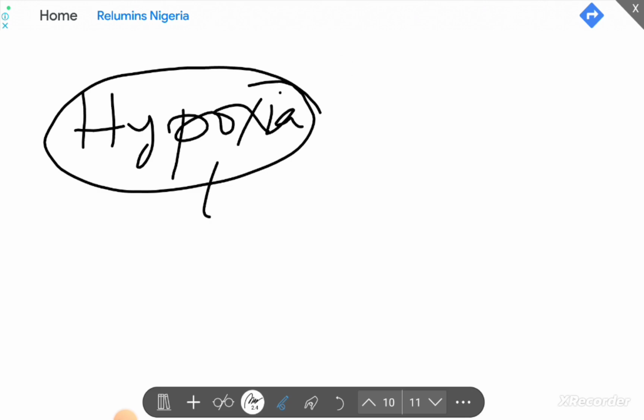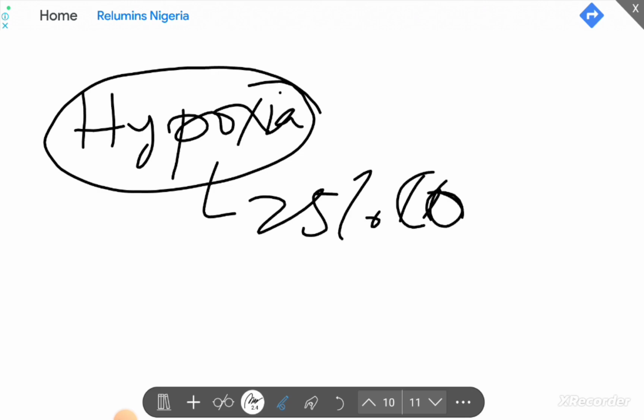So about 25% of cardiac output goes to the kidney. So when the kidney too is not getting enough blood, and when they say enough blood, you know that for blood you are going to get blood cells, hemoglobin, oxygen. So when it's not being perfused with enough blood or enough oxygen, enough hemoglobin, the resultant effect of that is